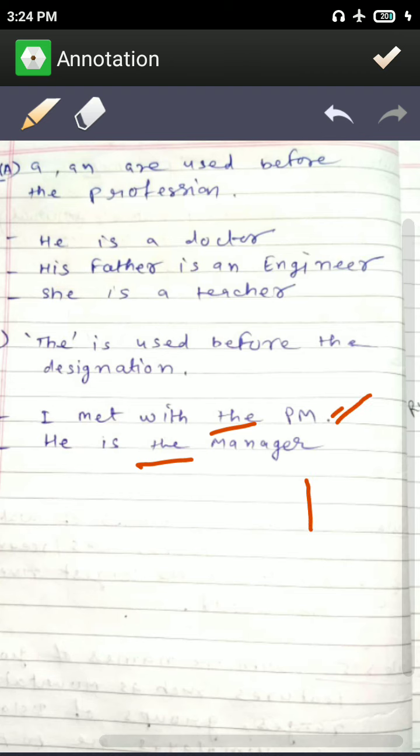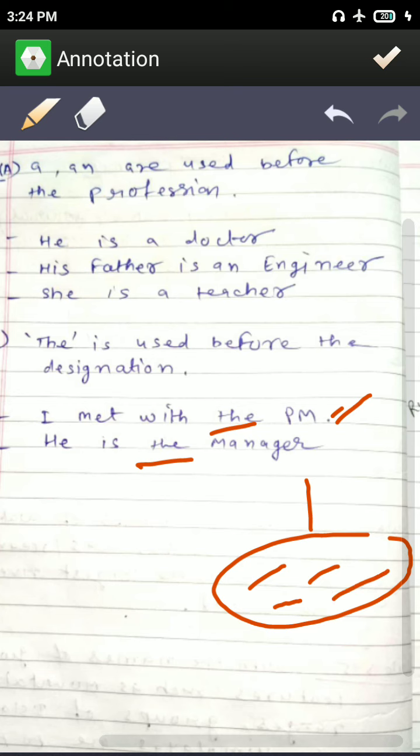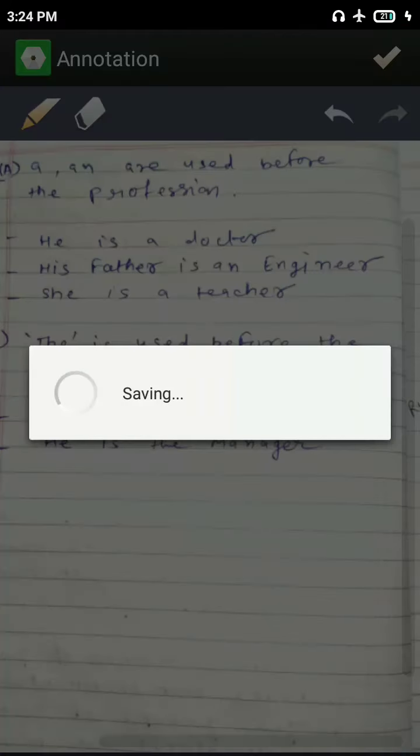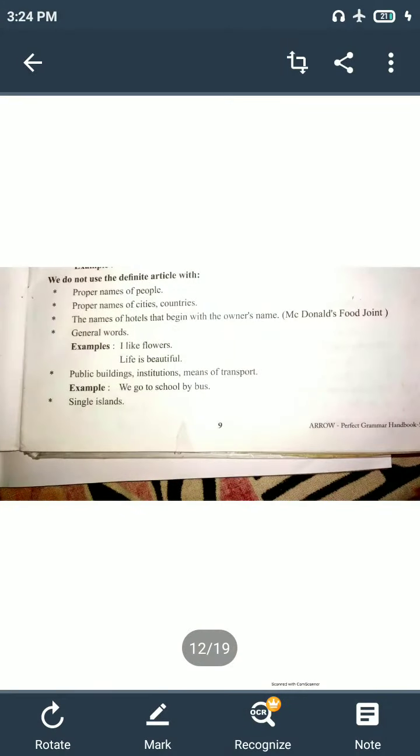Then we have ministers, like different ministers: Amit Shah, Piyush Goyal, and different agriculture ministers. Ramvilas Paswan is the food minister. So like that a hierarchy is there. So we use THE before PM, and we do not use the indefinite article.